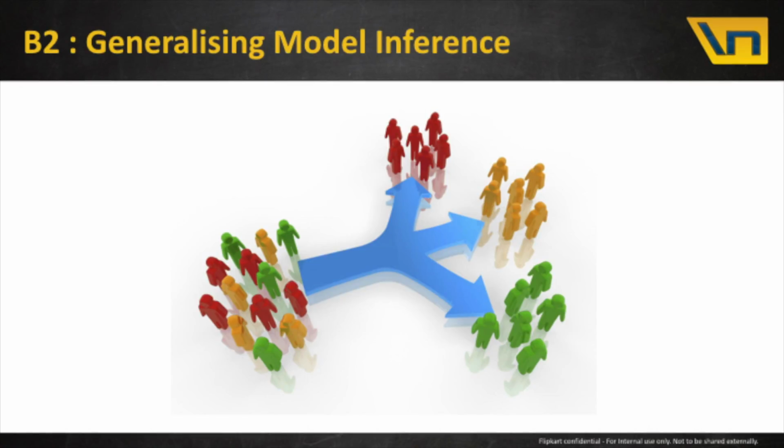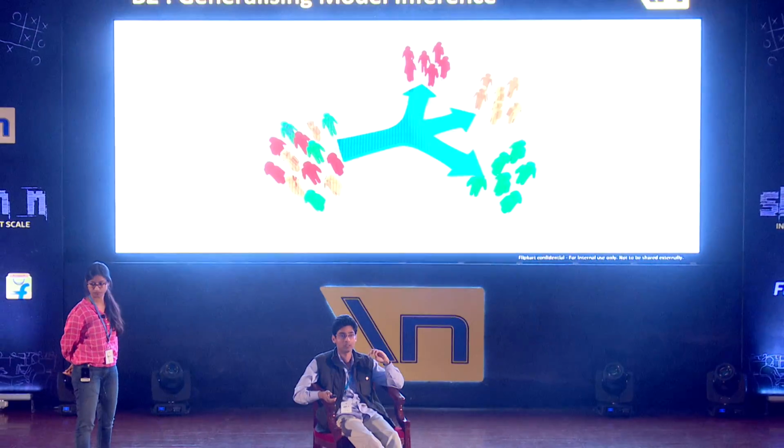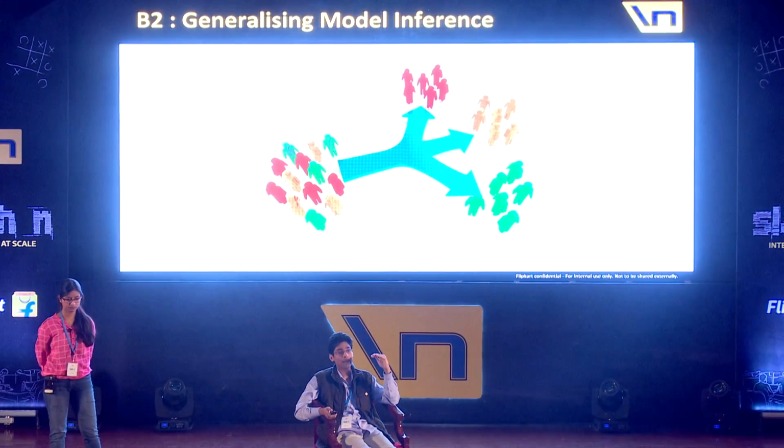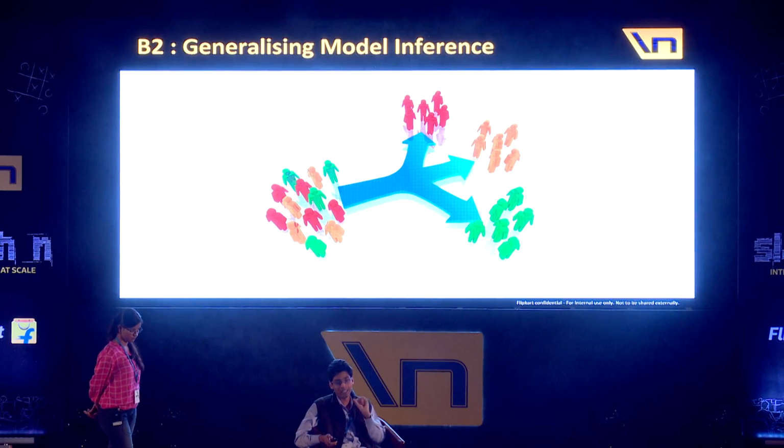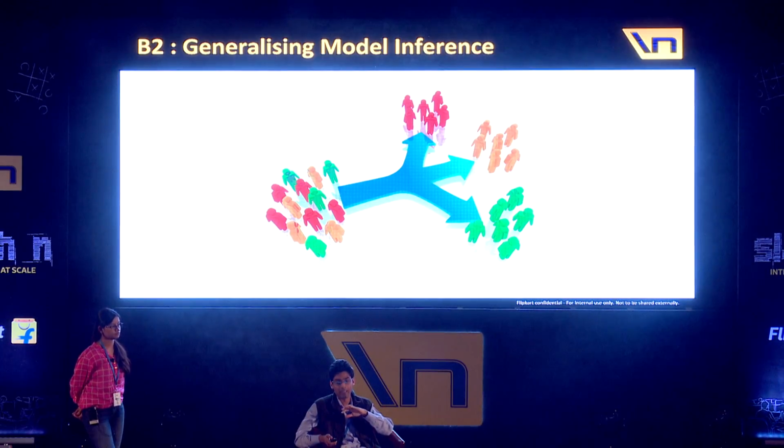So both in user and product space, we can generalize to a higher level. For example, for a user, there are various segments of users. You can segment users by gender, so there are male users and female users. Then by location, so there can be users who are living in metro cities and tier 2 cities. For these segments of users, typically the repeat purchase pattern will vary differently.